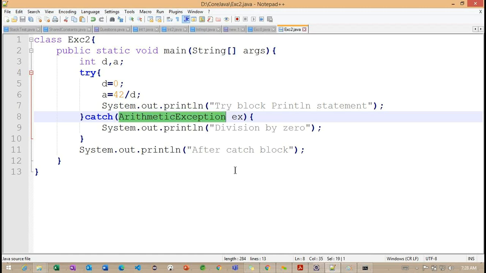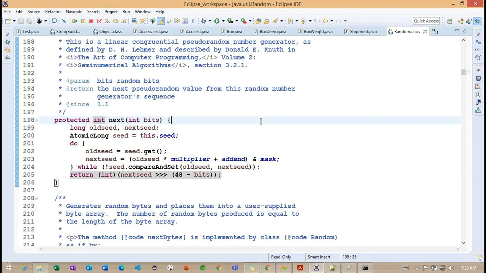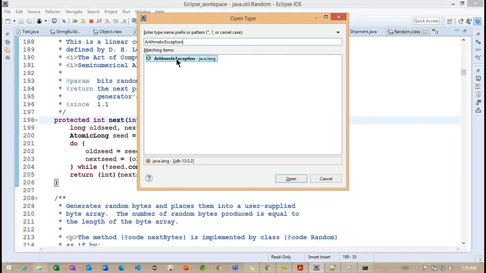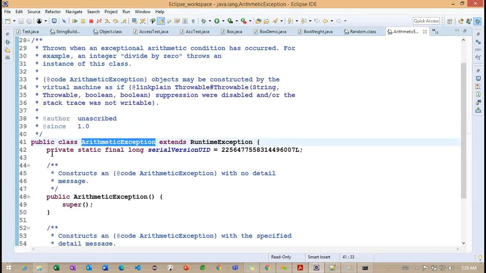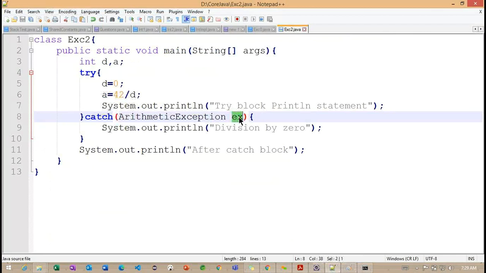Arithmetic exception is a class here. If I want to work with this arithmetic exception, we need an object. The object is created by the Java runtime system, and we can access it using this reference, which I'm providing as a type here. Back to the class we declared here, exception 2.